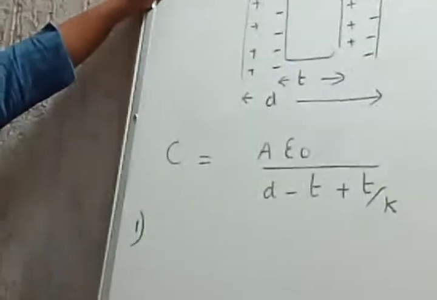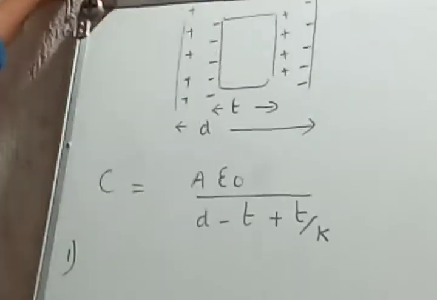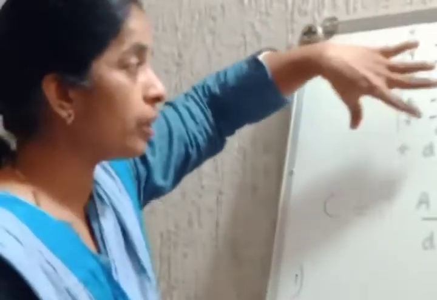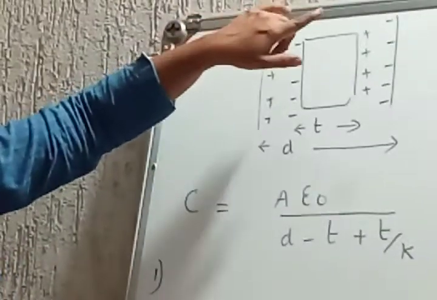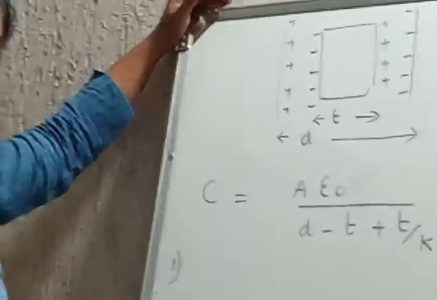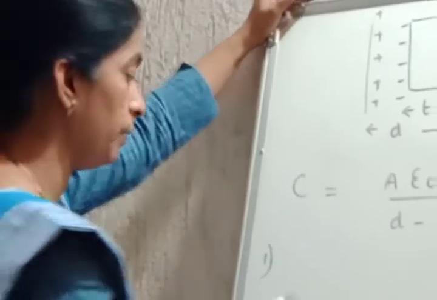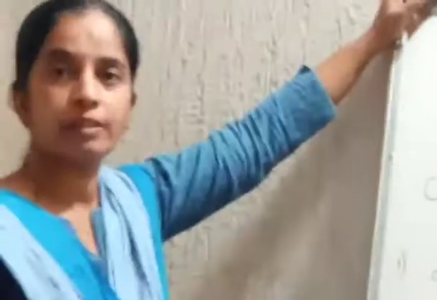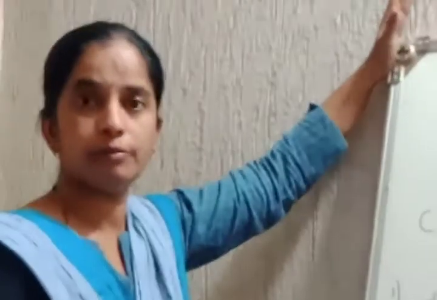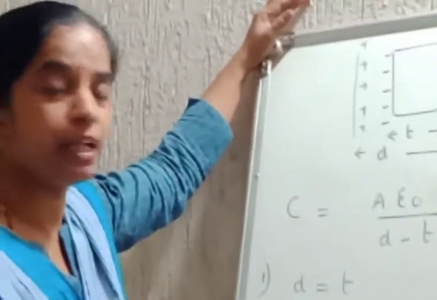Point number 1. If the entire dielectric occupies the space between the parallel plates, the full gap, if that is occupied by the dielectric, I'll repeat, if the dielectric occupies the entire space between the parallel plates, then we have D is equal to T. Because the full medium between the two parallel plates is occupied by the dielectric.